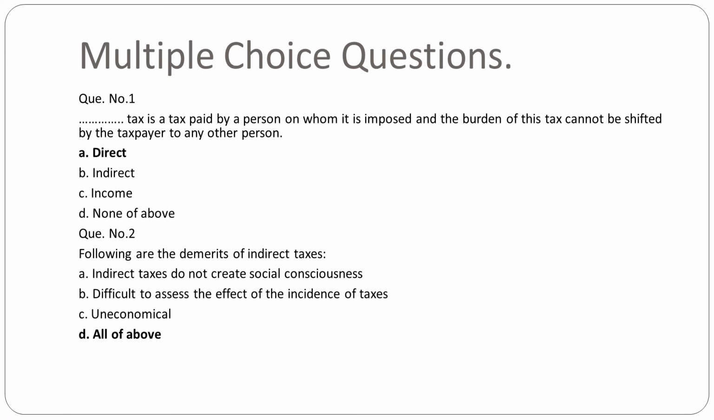Then the second question is, my dear friends: the following are the demerits of indirect tax. That means you have to learn and evaluate all the advantages and disadvantages of indirect tax and direct tax. First we talk about indirect taxes. Which are the demerits? The first is that indirect tax does not create social consequences, absolutely right. Then it is difficult to assess the effect of the incidence of tax, and this is also right, and it is uneconomical, absolutely right. So the answer is D, all of the above.